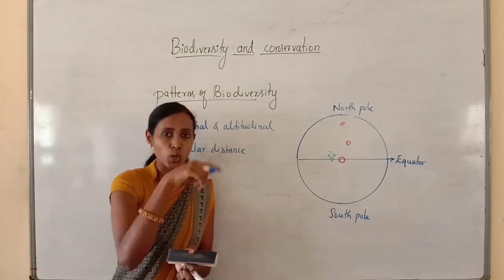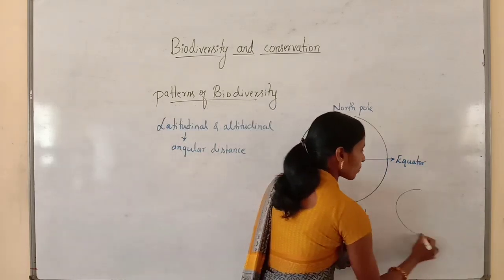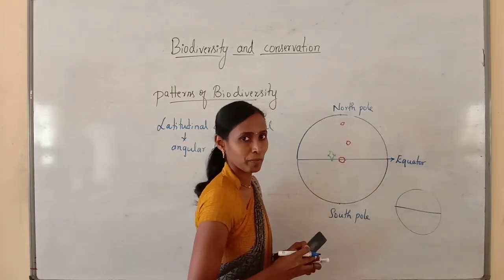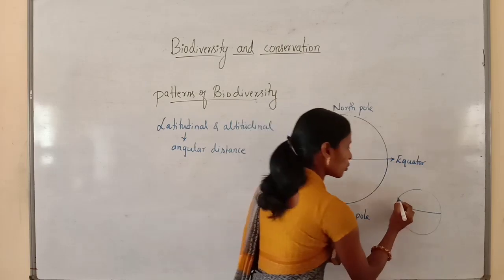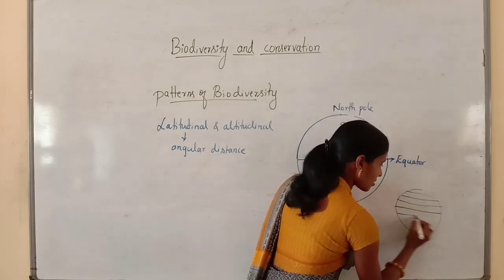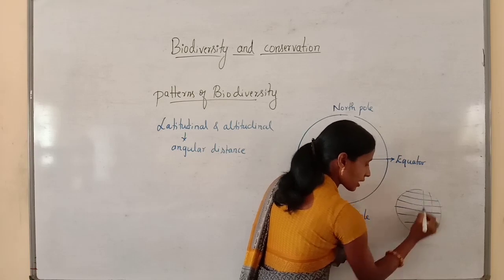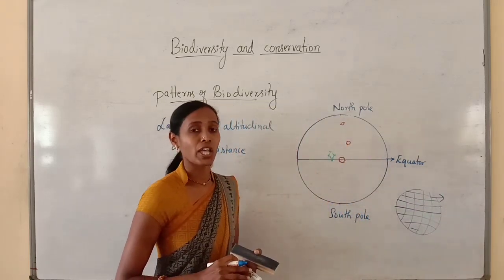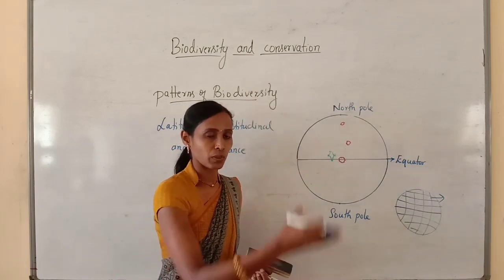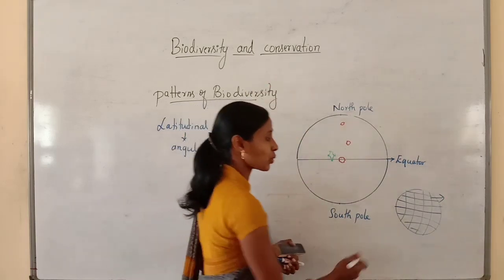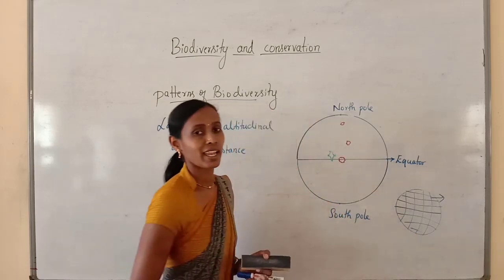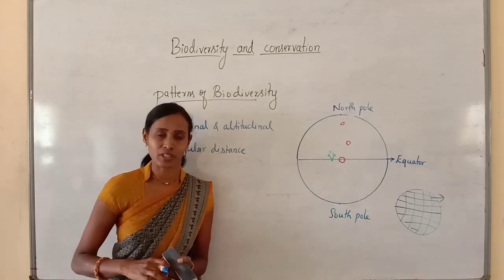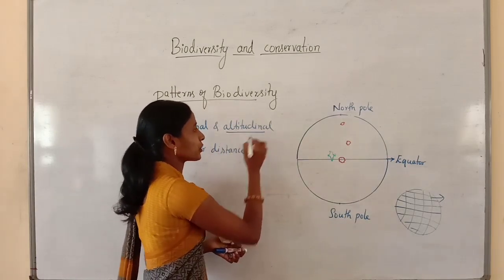See, when you look at the globe, this is the central line, which is called the equatorial plane or the equator. You may have seen the horizontal lines and the vertical lines like this. Here the vertical lines indicate longitude, but the horizontal lines indicate the latitude, and latitude is nothing but the angular distance.